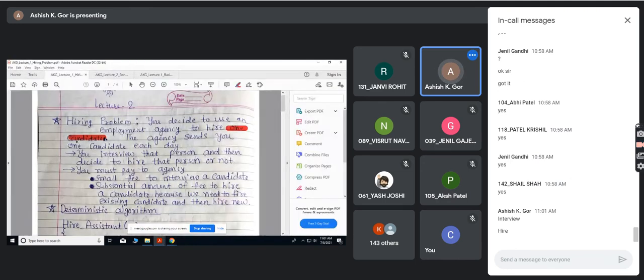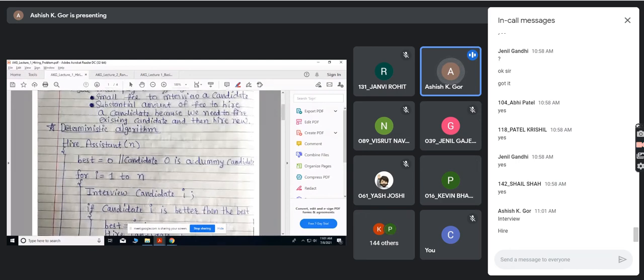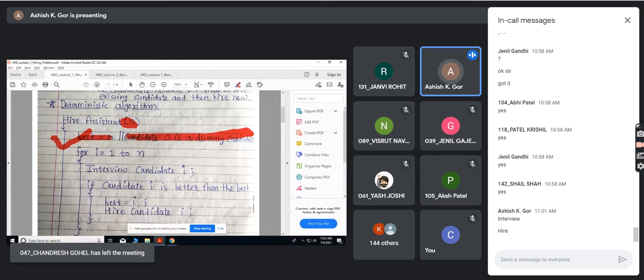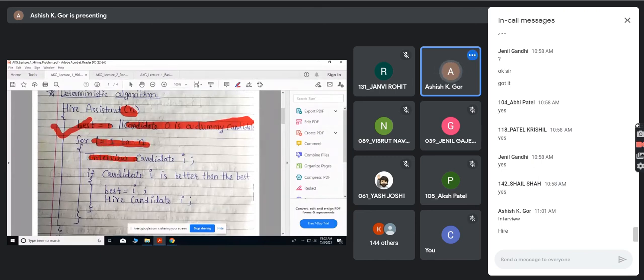So this is a deterministic algorithm, and a deterministic algorithm is very easy. Suppose the agency has a total of n candidates. It sends each candidate on a day, and initially best is equal to 0, where 0 is some dummy candidate, just like you initialize minus infinity or plus infinity. Then I have a total of n candidates, and each day I iterate through this process. For i equal to 1 to n, on the first day I interview candidate number 1.